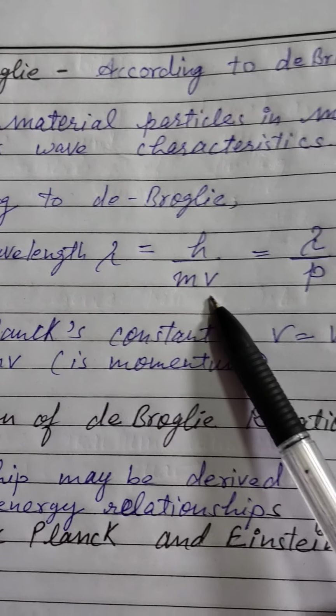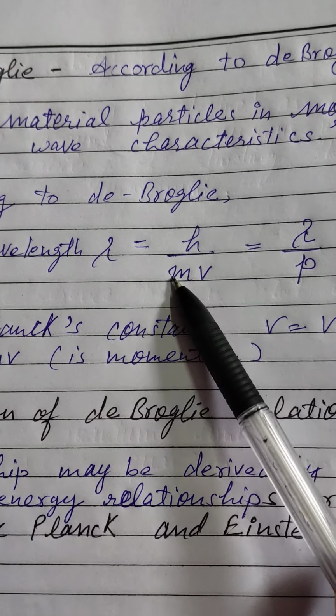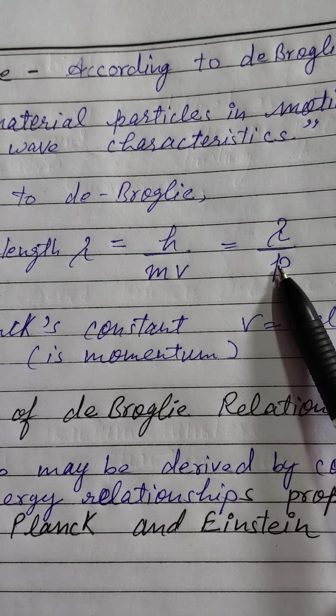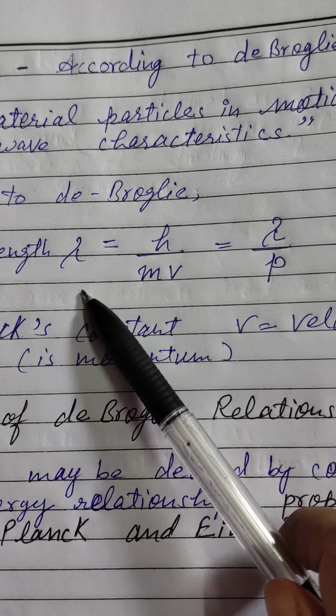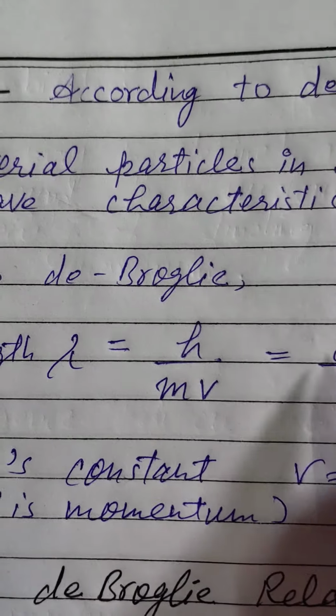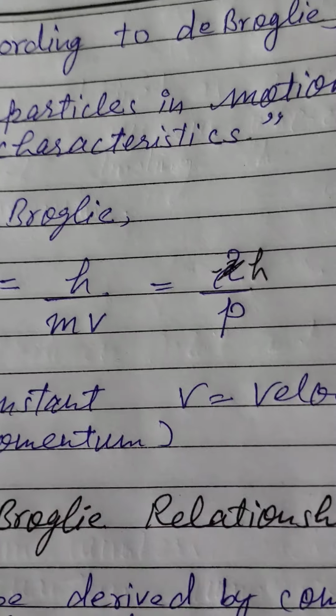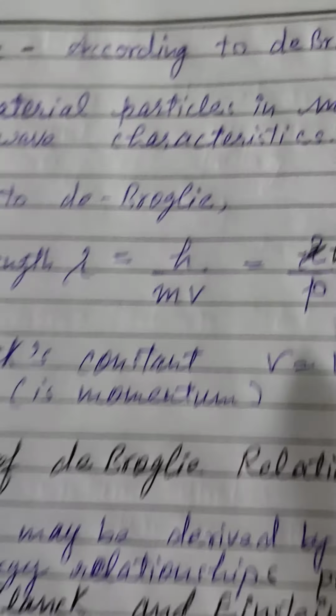Okay. So according to de Broglie, he gave one equation, that is wavelength lambda is equal to h upon mv. This mv is momentum, so we can write that lambda is equal to h upon p. P is the momentum, okay.